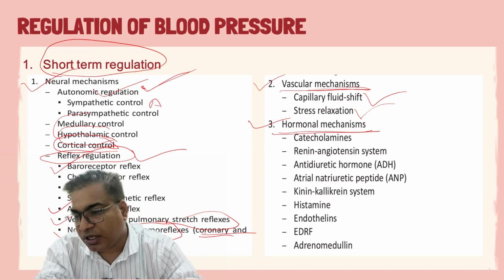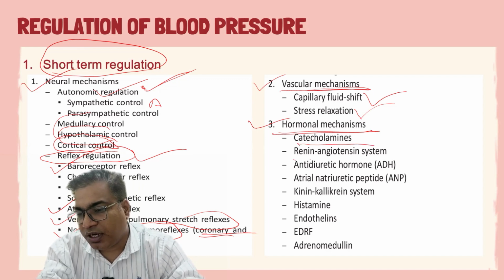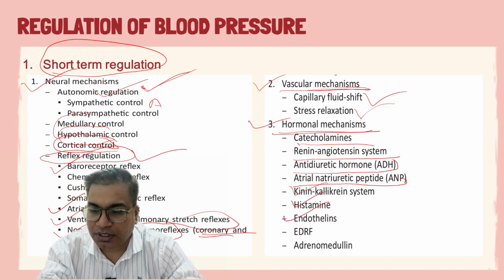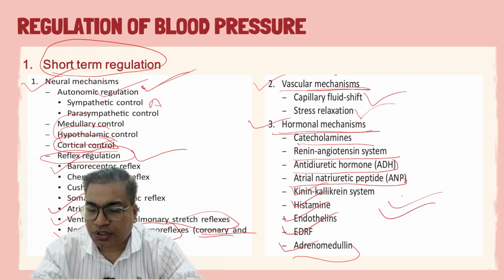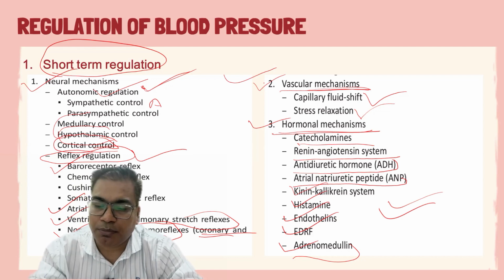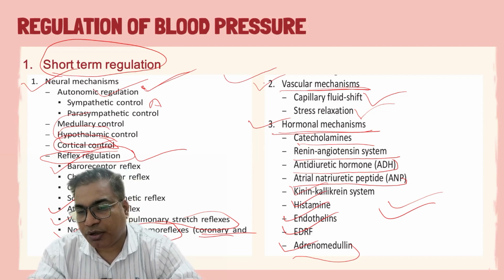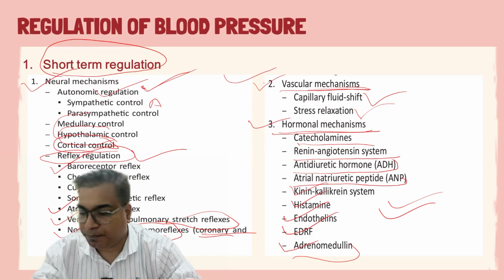The important ones are the catecholamines, renin-angiotensin system, antidiuretic hormone, atrial natriuretic peptide, kinin-kallikrein system, histamines, endothelins, EDRF, and adrenomedullin. These are some chemical compounds responsible for the short-term regulation of blood pressure. So this picture gives us a very brief idea about the various mechanisms through which short-term regulation of blood pressure is done.